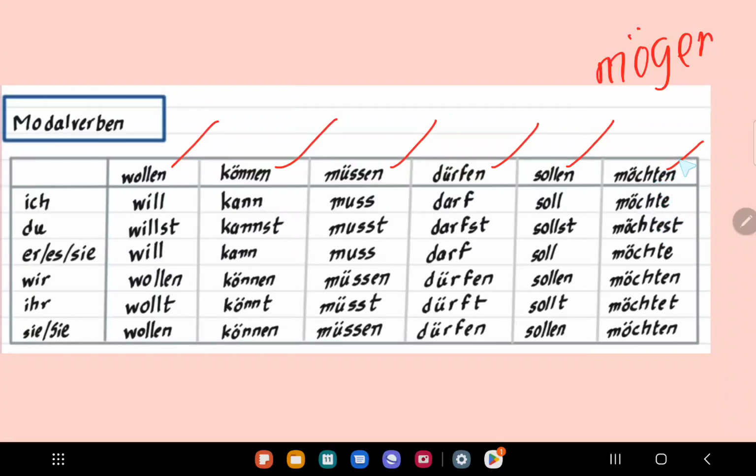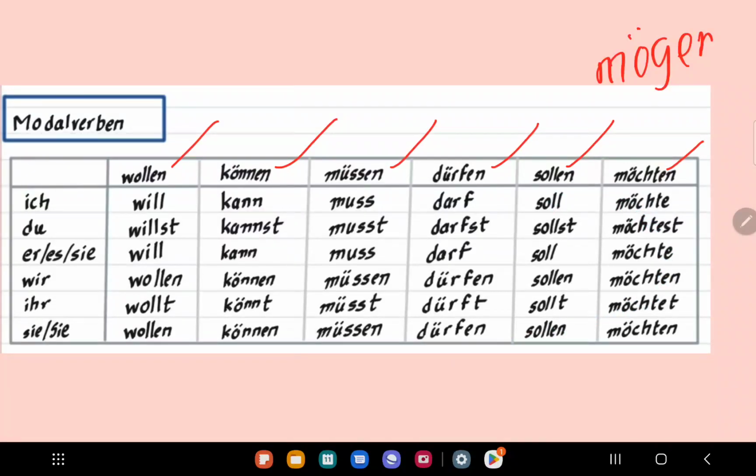When you say this, it's a wish, okay? So wollen is a strong wish, möchten is still a wish. Let's say if you go to a restaurant, you can say I want a pizza, I want to eat pizza, but normally we say I would like to have a pizza. So you don't say ich will ein Pizza, you say ich möchte ein Pizza, right? Or if you want to say I want to order a falafel döner, you can say ich will ein falafel döner bestellen, but normally people say, or I say, ich möchte ein falafel döner bestellen. Okay.